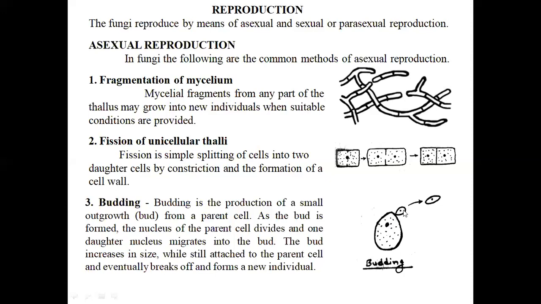Then this bud grows to a larger size, and eventually, by way of a heavy air current, it is detached from the mother cell and develops into a new individual, forming hypha, germ tube and the mycelium. So this is about the budding type of asexual reproduction.